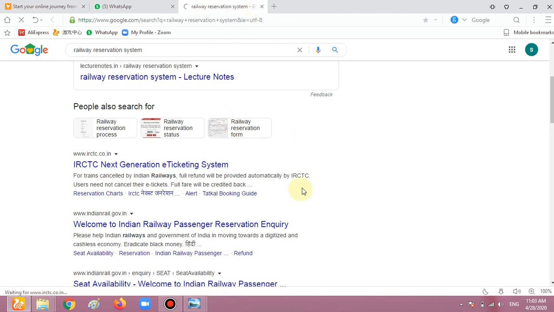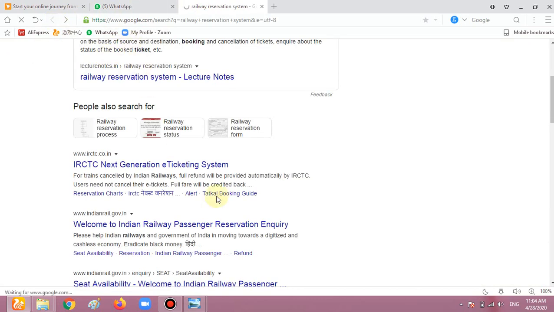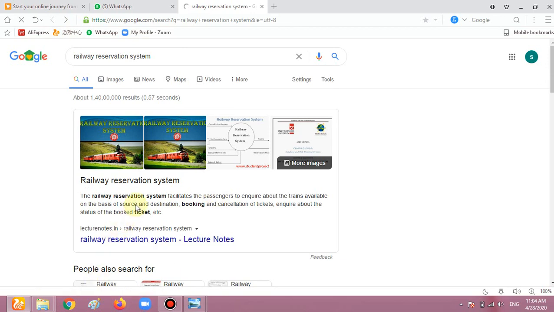It takes too much time to start because it's a government website. This is the way of online reservation, the thing we know as e-reservation. It's not open, so we see it here.